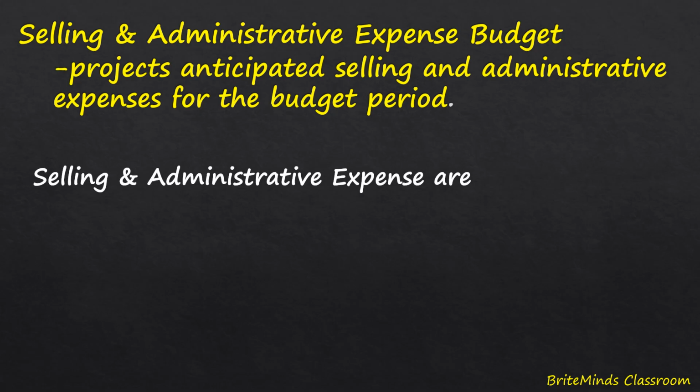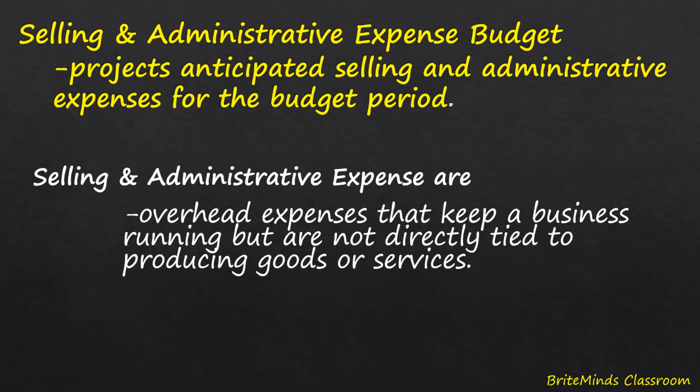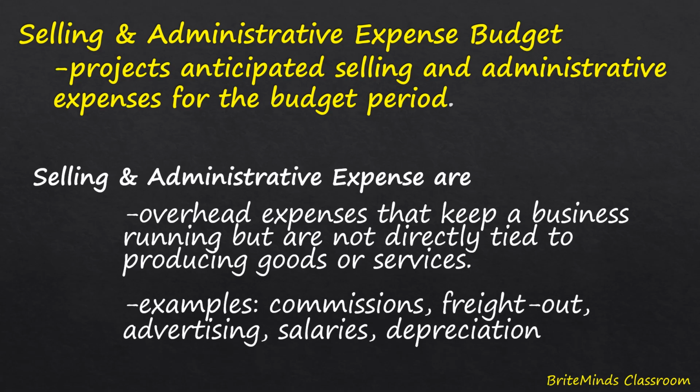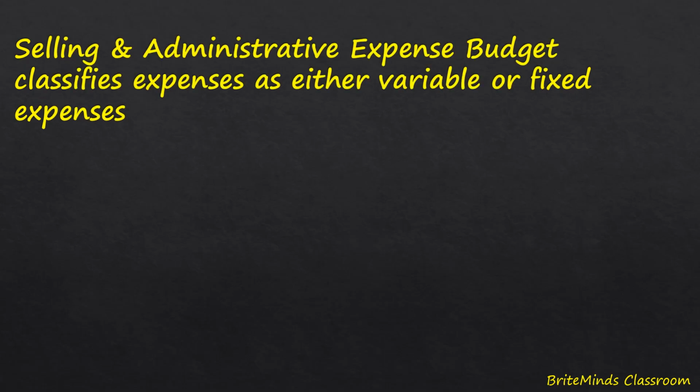Selling and administrative expense are overhead expenses that keep a business running but are not directly tied to producing goods or services, like for example commissions, freight out, advertising, salaries, depreciation, and others. Selling and administrative expense budget classifies expenses as either variable or fixed expenses.